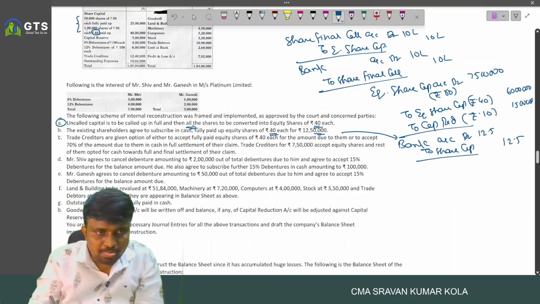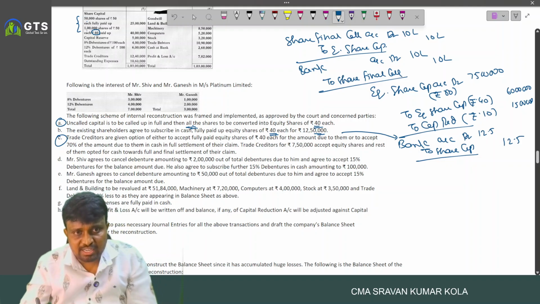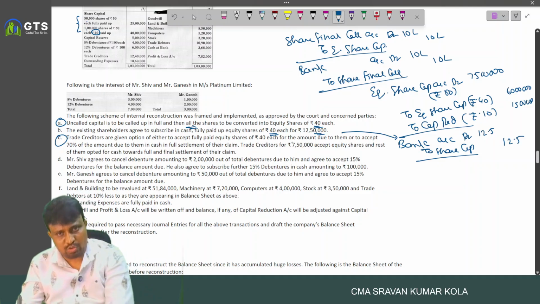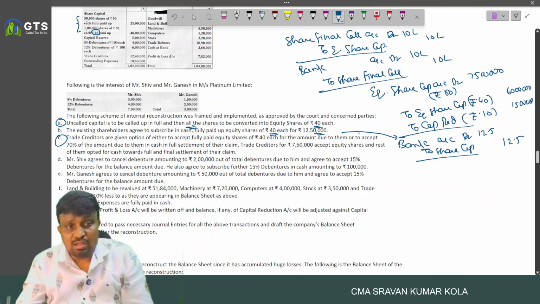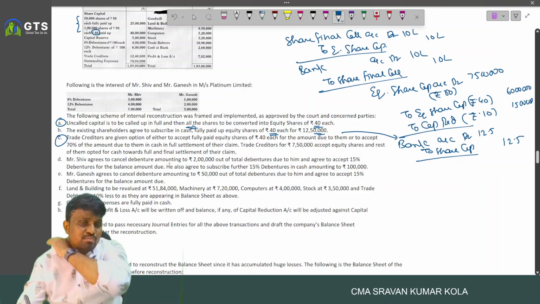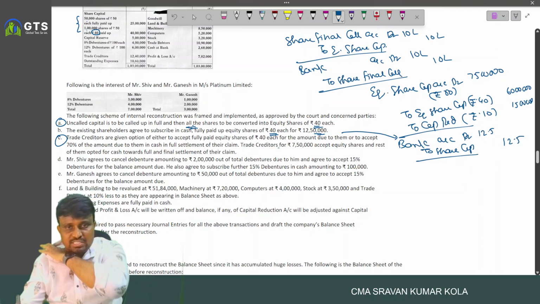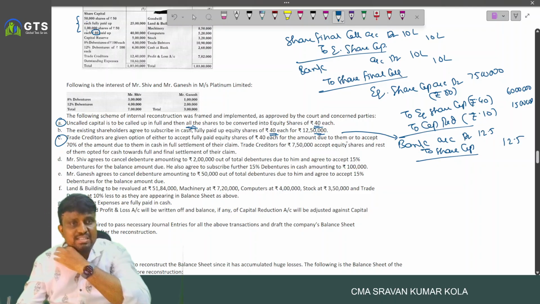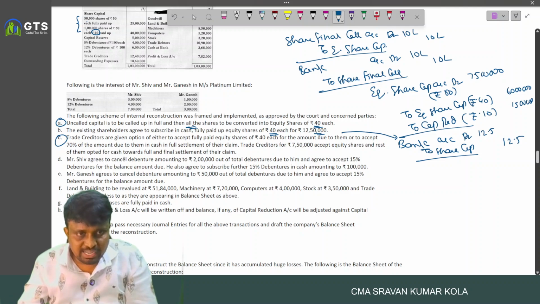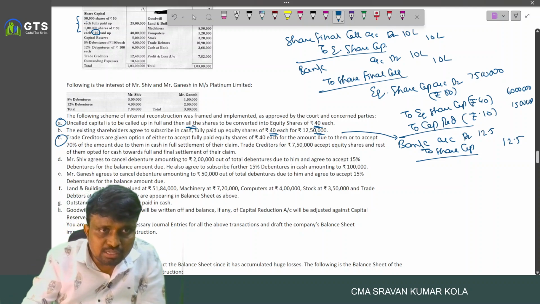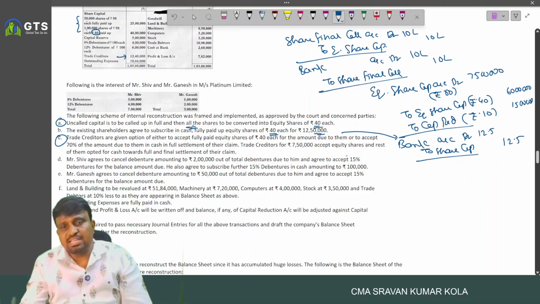12 lakh 50,000. And trade creditors are given the option of either accepting fully paid up equity shares of 40 each for the amount due to them, or accepting 70% of the amount due to them in cash in full settlement. Trade creditors of 7 lakh 50,000 accept equity shares, and the rest opted for cash payment. So total trade creditors are how much? 12 lakh 40,000. Out of that, 7 lakh 50,000 accepted equity.